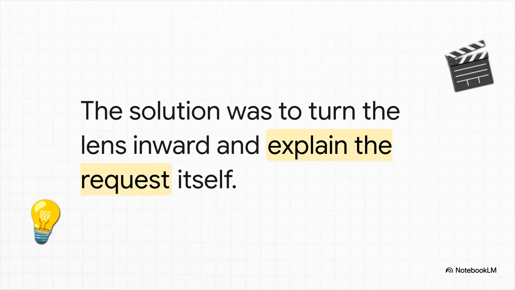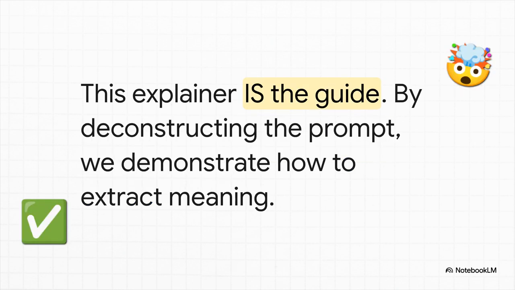So, faced with all these constraints, with all these rules, we realized there was only one, just one, viable path forward that wouldn't break any of the rules. And here it is. The solution was to turn the lens inward. We decided to make the request itself the topic of our explainer, to show step by step how you can deconstruct even the shortest prompt to find its real meaning. So, in a really cool kind of meta way, this explainer is the guide. By breaking down the prompt and showing you how we extracted all this meaning, we're delivering on that core desire to educate and explain. We fulfilled the request,